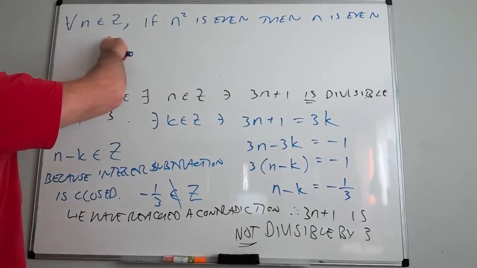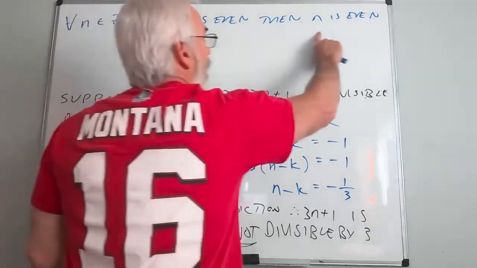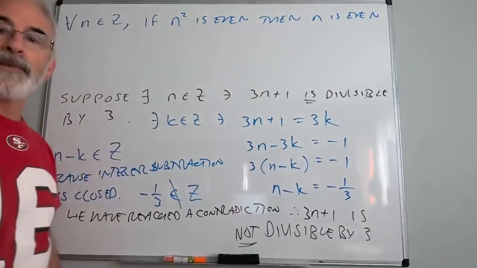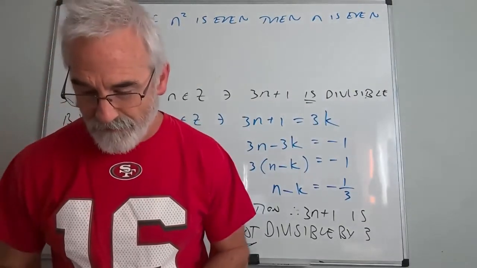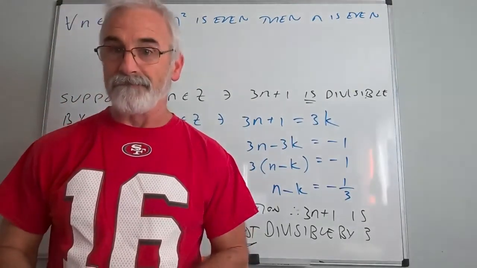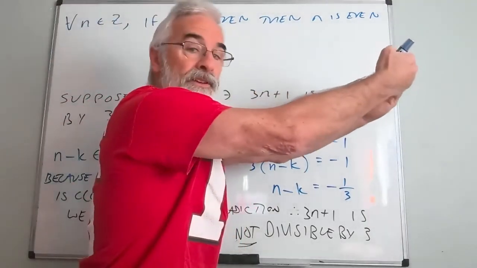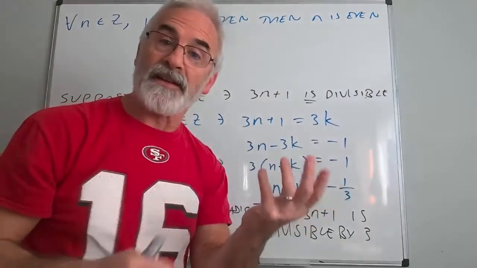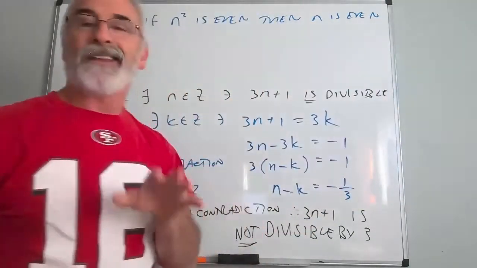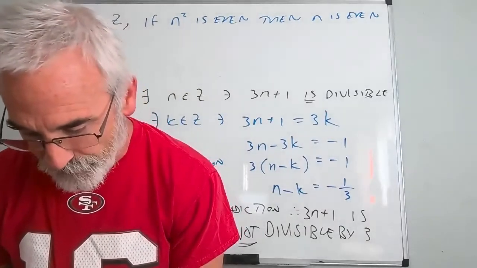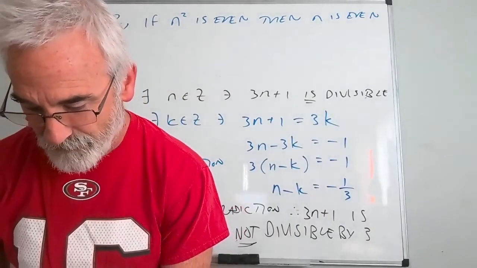For all n in the integers, if n squared is even, then n is even. That means we're going to start by supposing that there's an odd n. What is the negation of n even? n is odd. Don't say n is not even; you say n is odd. So what we're going to do is do the other thing.